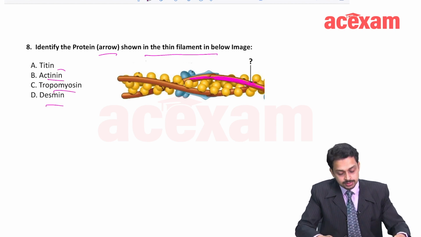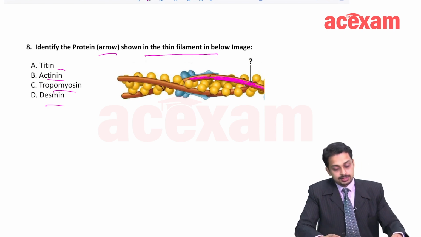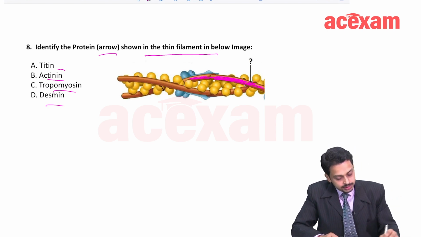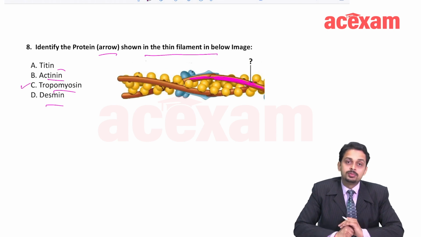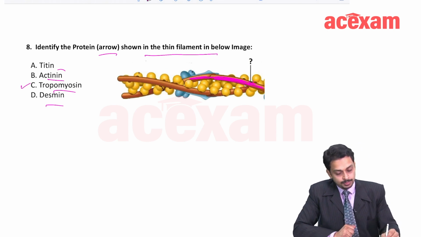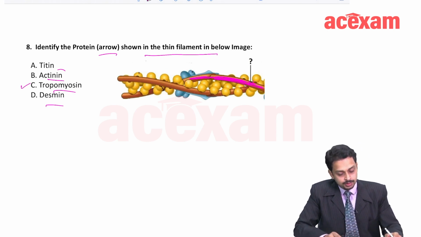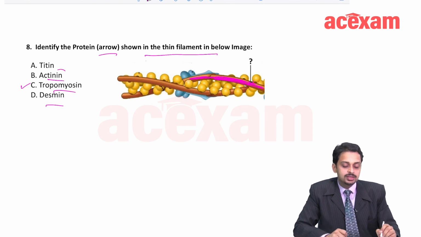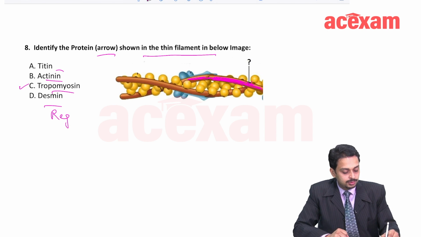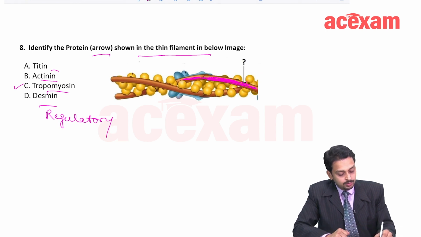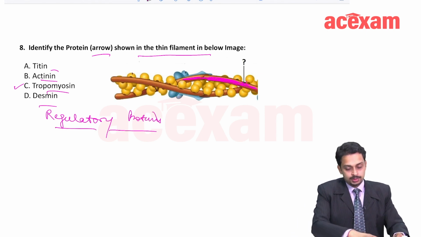Yes, you're right. This is tropomyosin. Now, tropomyosin and troponin C are nothing but regulatory proteins. I was just referring to these regulatory proteins. Fine.